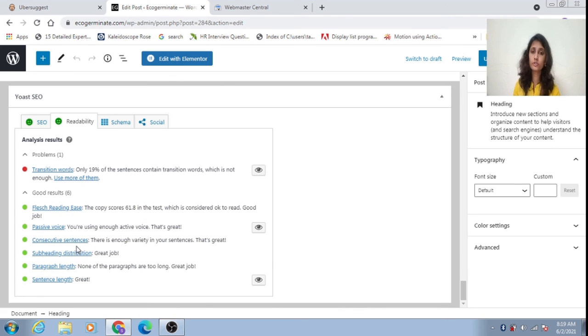Consecutive sentences: joining words like but, similarly, however, these kinds of words have to be used more. Subheading distribution: you have to have many headings and paragraphs. Paragraph length should be small, not too long. Sentence length should be short and crisp. Then transition words. Everything has to be done, but it's not easy to get all the conditions in green. So go with whatever you can, but readability should be in green. Okay, so this is on-page SEO.